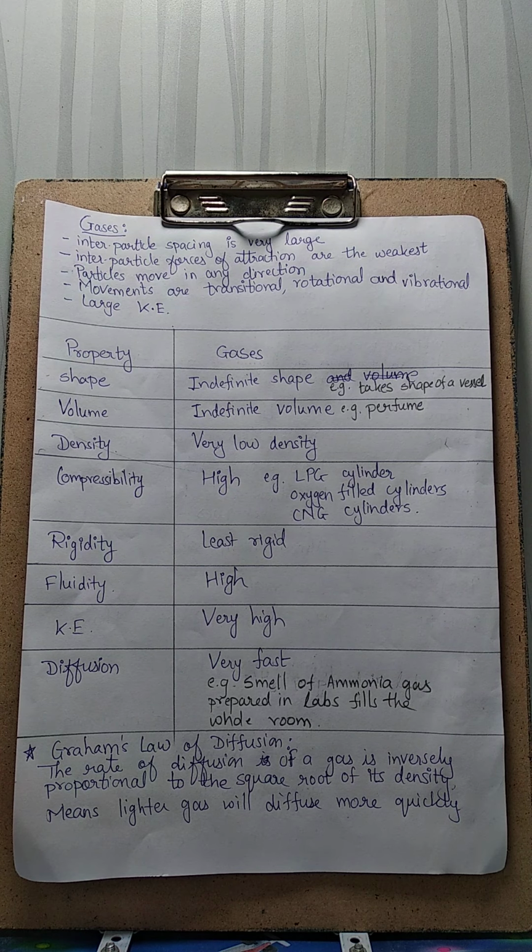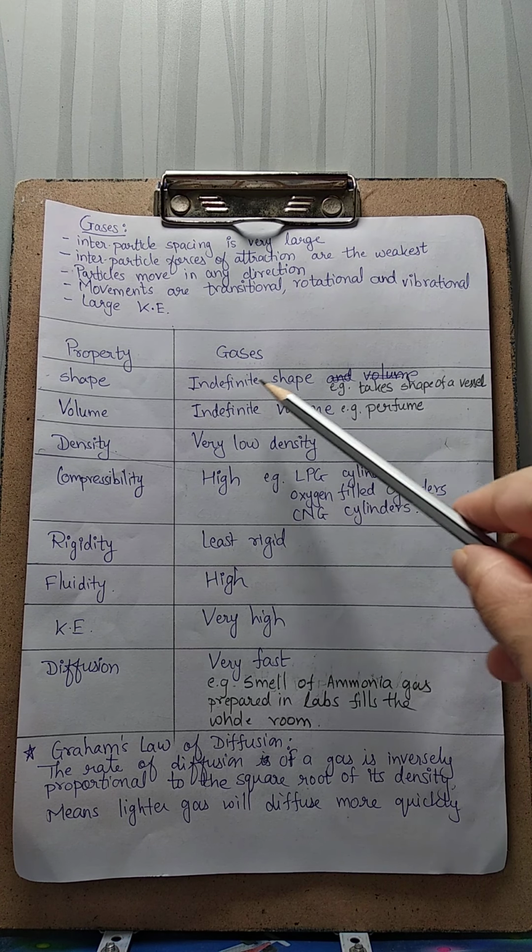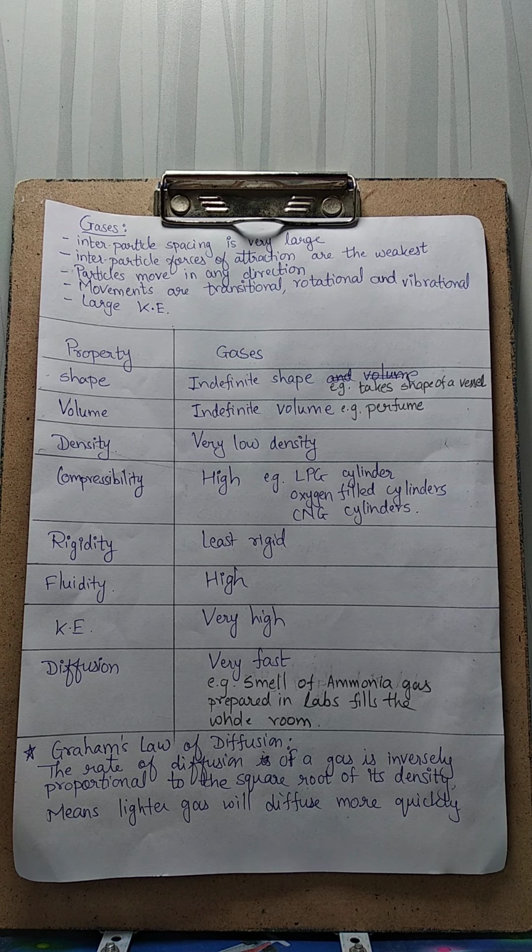Next is rigidity. What is rigidity? Rigidity is nothing but a tendency to maintain its shape. We have already talked about gases having indefinite shape. So no question of rigidity. They are very, very less rigid. Next is fluidity. Fluidity is tendency to flow. Definitely it exhibits high fluidity. Why? Because the forces of attraction between the particles is very, very weak. That is why the particles of gas can easily flow. That is why it exhibits high fluidity.